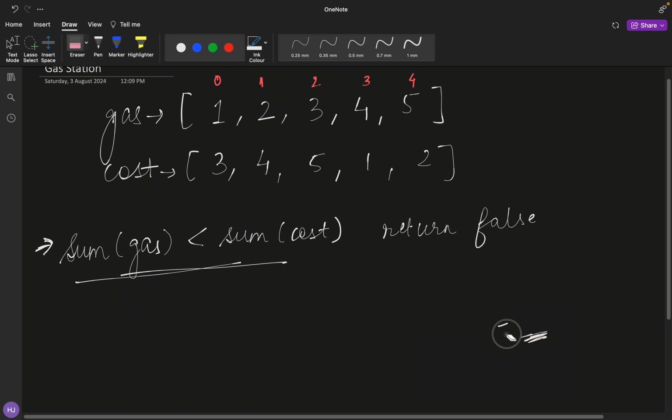So now let's discuss another approach. As already mentioned in the question, we have to find a starting point. As I was doing in the previous case, I will take one point and iterate over the other possibilities, and whenever my gas is less than my cost, I will not move forward and I will assume that the point where I'm standing right now is not my starting index.